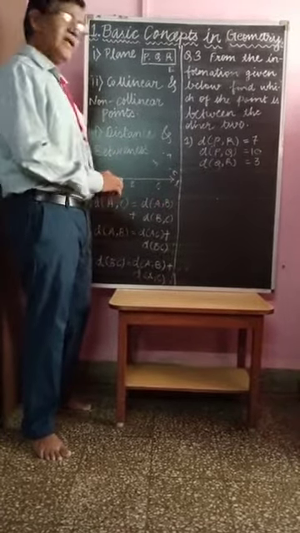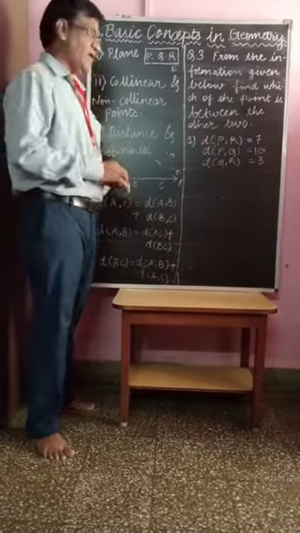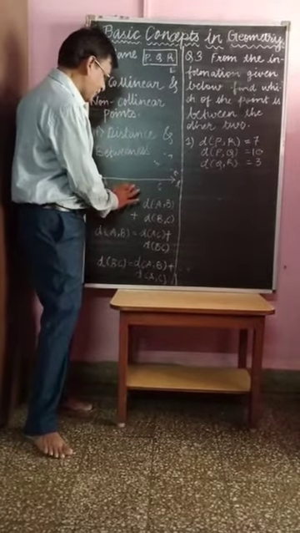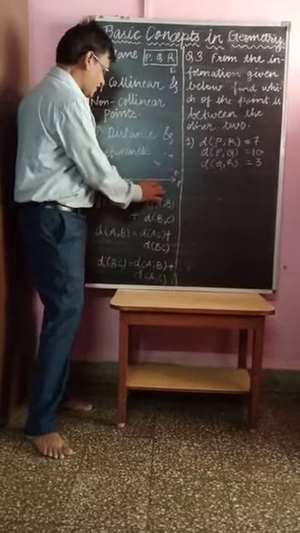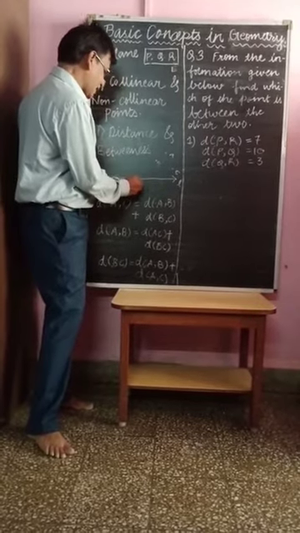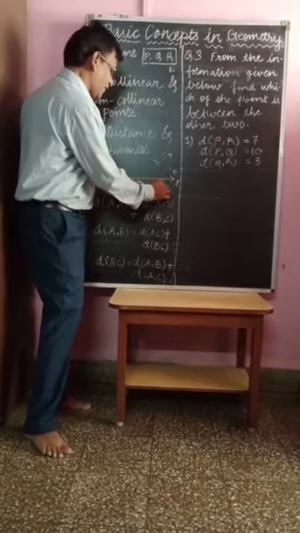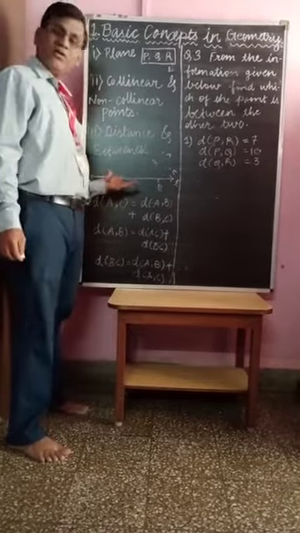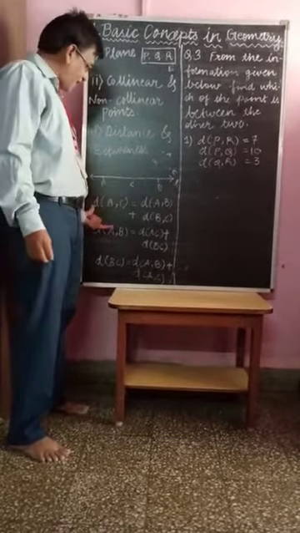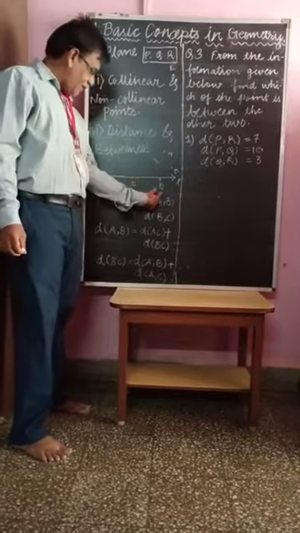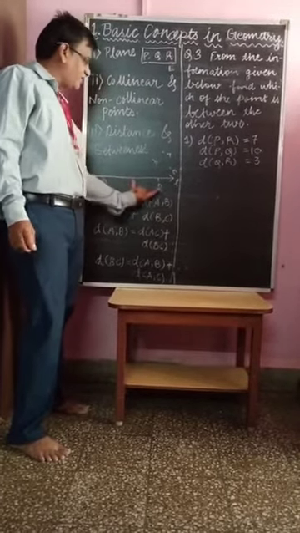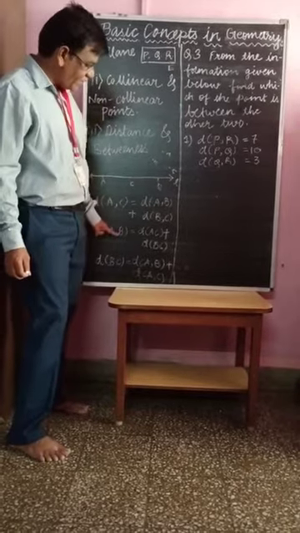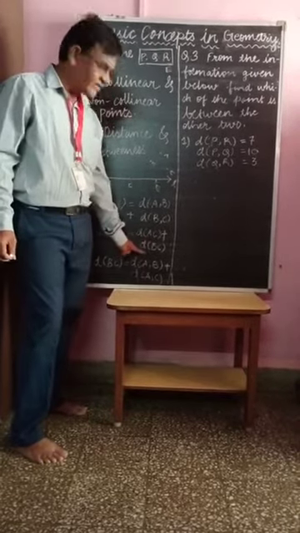Sometimes these 3 points are collinear, but if point B is in place of C and point C is in place of B, then what happens? Then these 3 points are also collinear, but the formula is now distance AB is equal to distance AC plus distance BC.